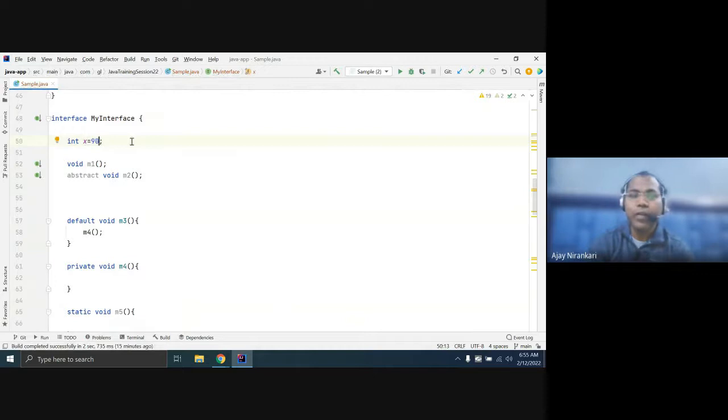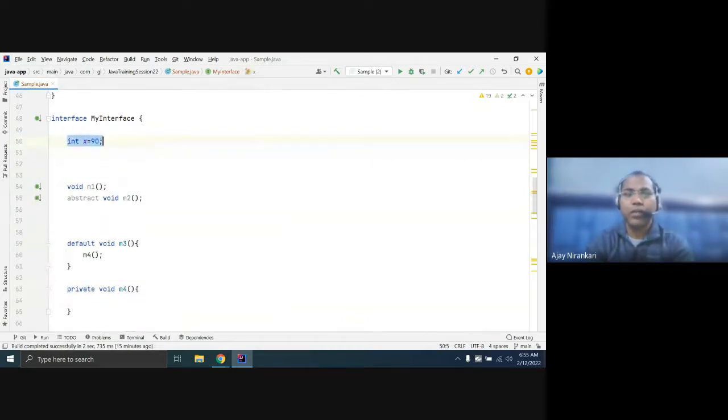If you write like this, int c equal to 90, the variable is public static final int. So inside an interface, if you declare any variable, by default the compiler assumes it is public static final.